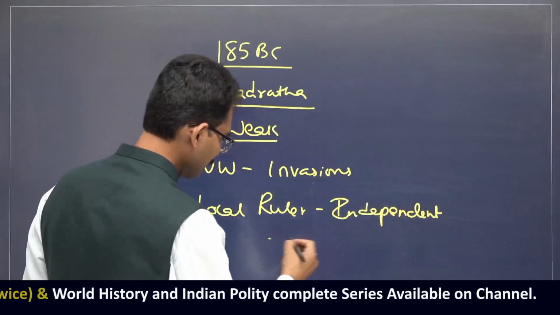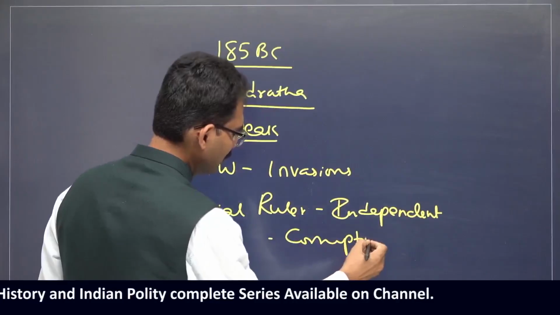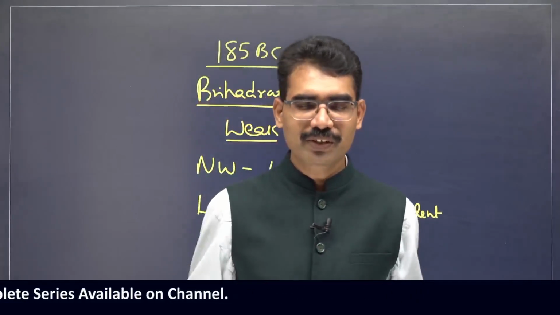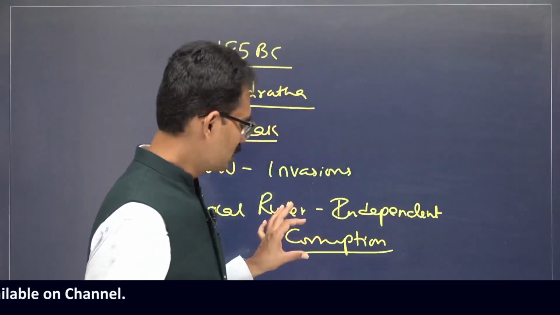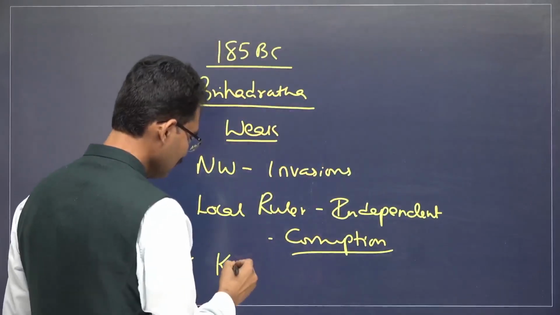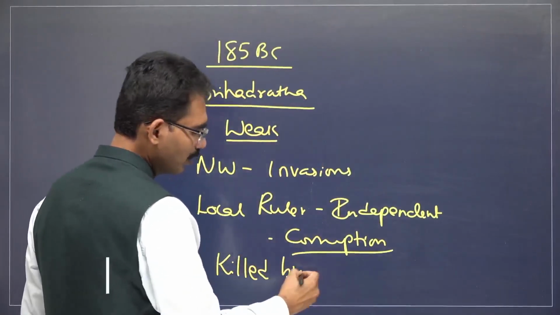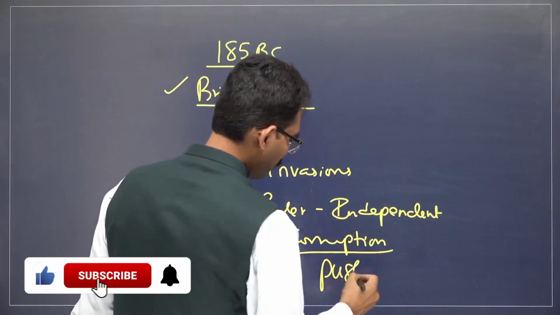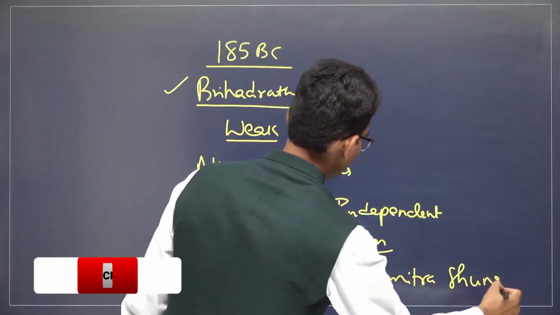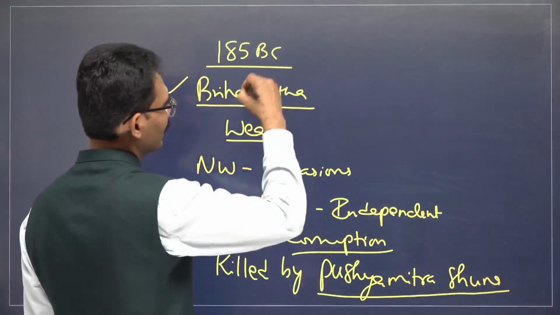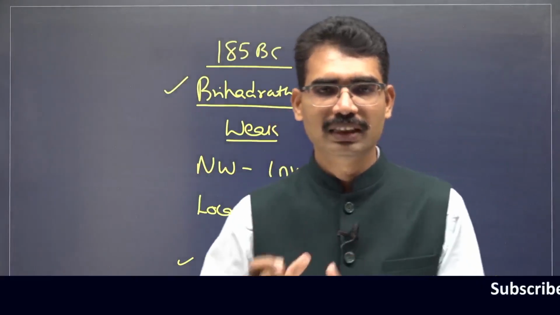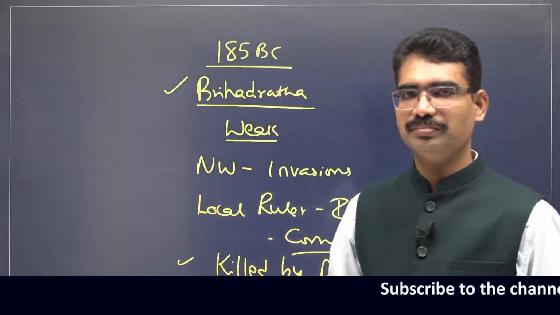And due to corruption, administration became very heavy. Pataliputra was not able to manage the affairs of the entire empire. Because of that, he was killed by his own military commander, Pushyamitra Shunga. And Pushyamitra Shunga, after killing Brihadratha, established a new dynasty called the Shunga dynasty. This is how the Mauryan Empire ended.